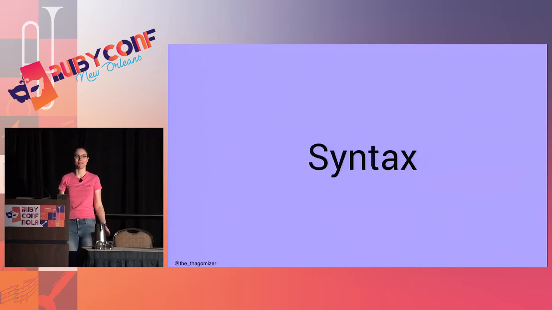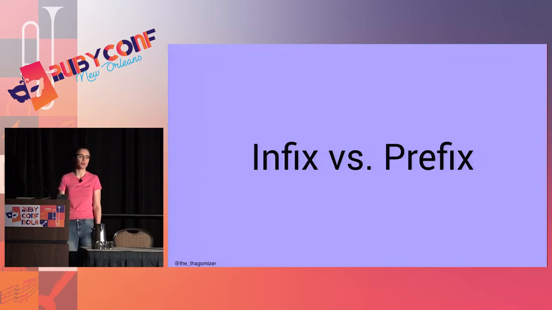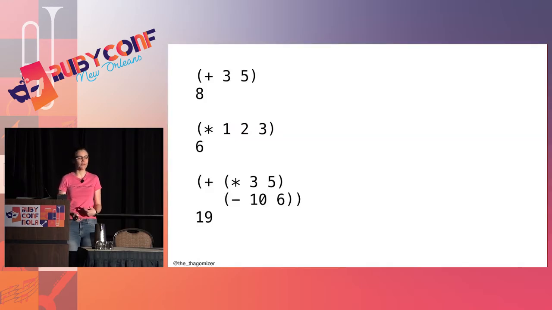So for all the languages that aren't Ruby, I get to teach you syntax. The biggest thing you need to know about Lisp family languages, and Racket in particular, is that we're used to things like in Ruby that use infix notation, but Lisp languages and Racket use prefix notation. So to add 3 and 5, I use plus 3, 5. And you're like, well, that's weird, but it's actually super useful because I can do 1 times 2 times 3 using only one times symbol, which I couldn't do in Ruby. Times 1, 2, 3. That multiplies all those together. I'm not limited to just 2 arguments, which you are with infix notation.